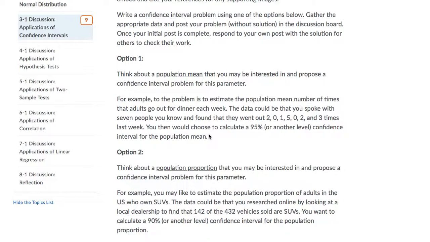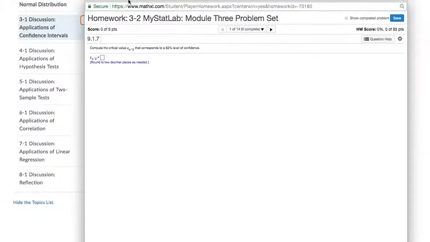And then what you're going to do is calculate the level of confidence, so a confidence interval. In this case, 95% would work, or another confidence interval for the population mean. And I recommend doing that in StatCrunch. So let me go ahead and pull that over here, and we will take a look.